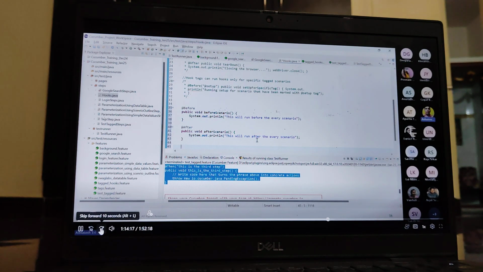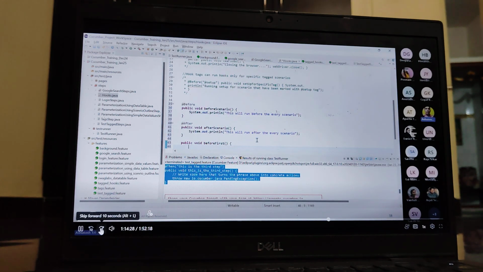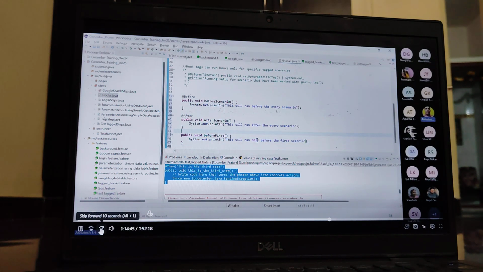Now I have defined one more method, and I want to execute this method only before executing the first scenario. So this method needs to be invoked with System.out.println. This will run only before the first scenario. So I want to execute this method only before executing the first scenario in the given feature.